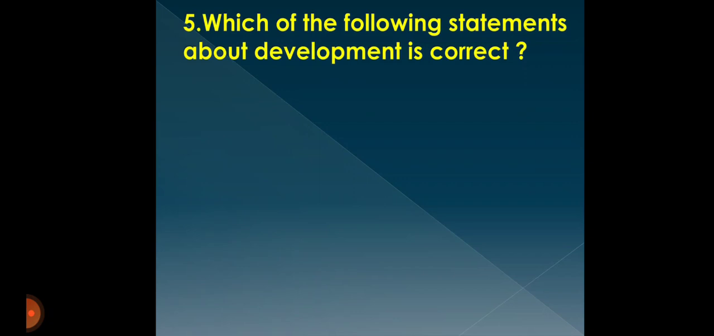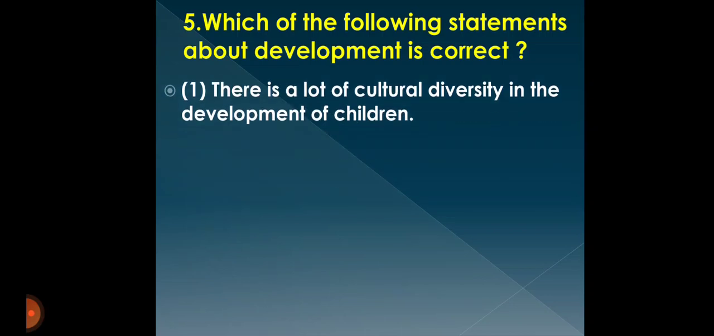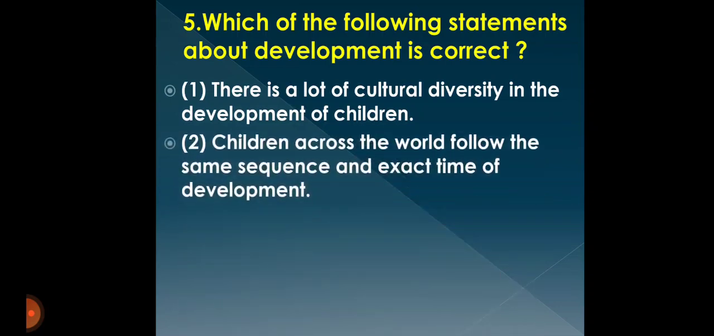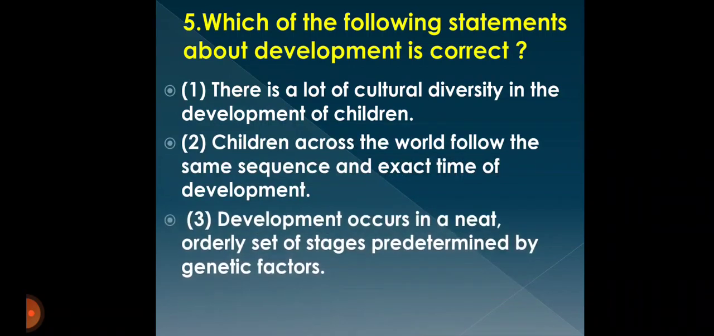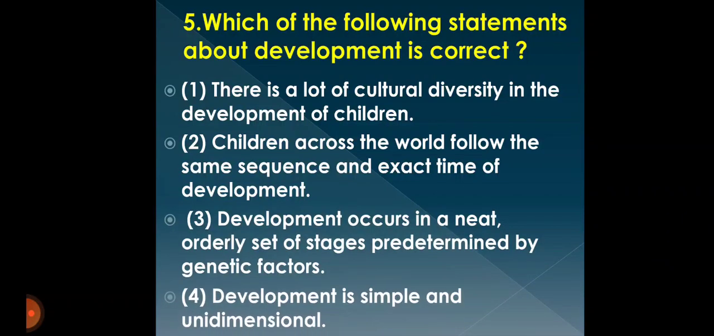Fifth question, which of the following statements about development is correct? Option 1, there is a lot of cultural diversity in the development of children. Option 2, children across the world follow the same sequence and exact time of development. Option 3, development occurs in a neat orderly set of stages predetermined by genetic factors. Option 4, development is simple and unidimensional.